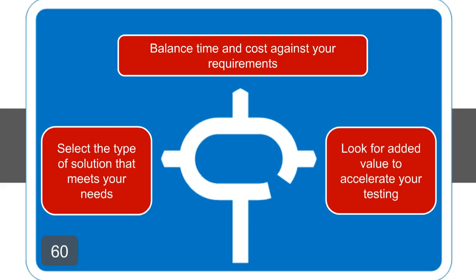Very cool. I may have stolen your conclusion. So, in the end, what it boils down to is first selecting the type of solution that meets your needs. We talked about public cloud versus private cloud, virtual and managed, as well as on-premise. We talked about the different types of solutions, from pure infrastructure provisioning through to software as a service.